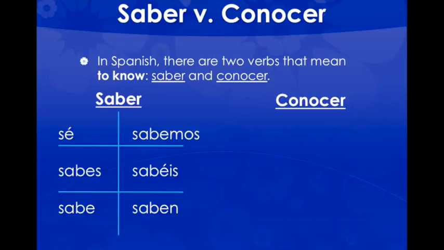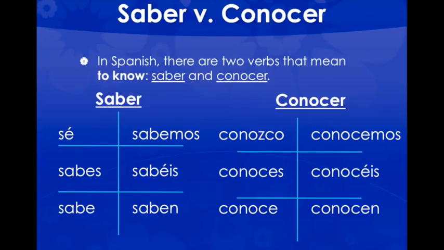The conjugations for saber are as follows, where you're going to see the irregular yo form sé with an accent. Otherwise, it is regular: sabes, sabe, sabemos, sabéis, and saben. Conocer is also going to have an irregular yo form, conozco, where it adds a z in there. And then it's regular throughout: conoces, conoce, conocemos, conocéis, and conocen.